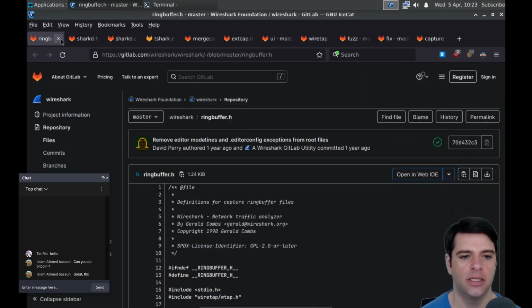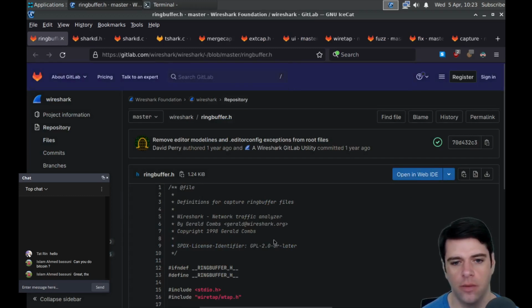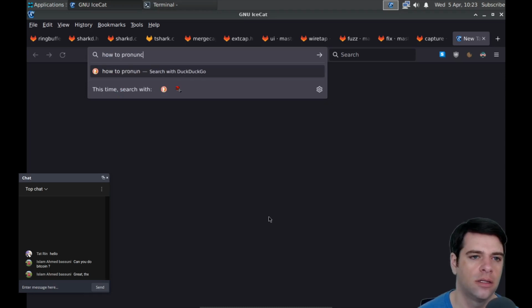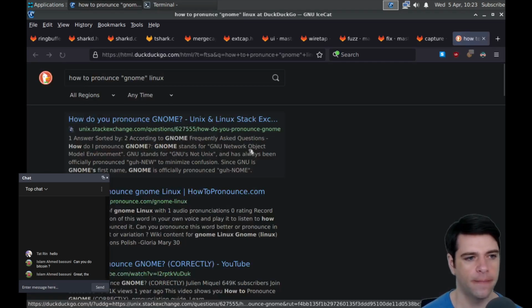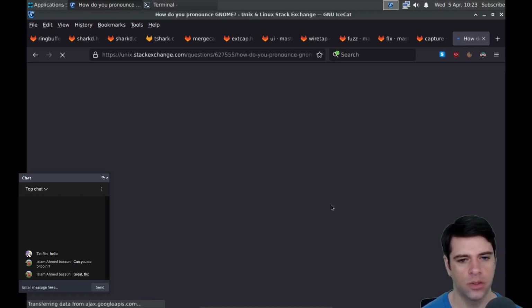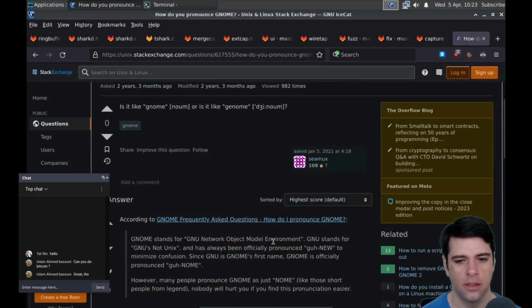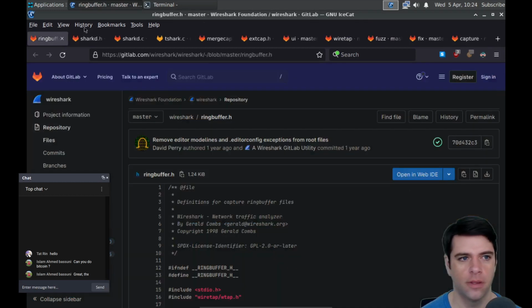Okay, so I guess they must use GNOME for their UI. Let's see if we can figure out how to pronounce GNOME if we're using their toolkit. Since GNU is GNOME's first name, GNOME is officially pronounced guh-NOME. Okay, we'll call it GNOME.